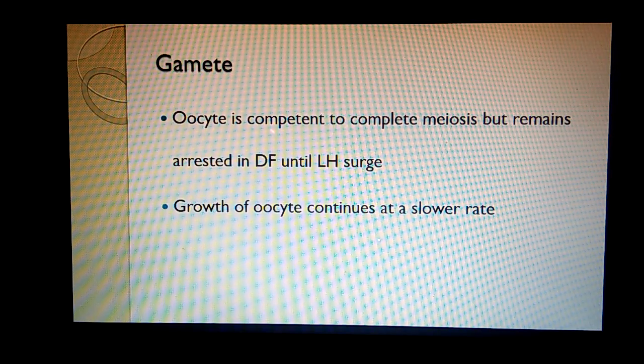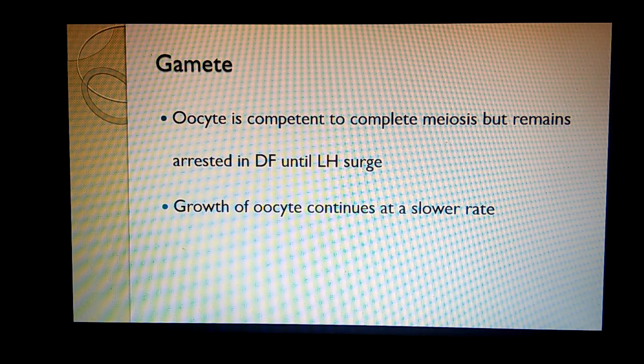Now the oocyte is competent to complete meiosis but remains arrested in the dominant follicle until the LH surge occurs. The growth of the oocyte is continuing but at a slower rate. Now what is the LH surge? LH surge means the sudden rise of LH hormone during the peri-ovulatory period.